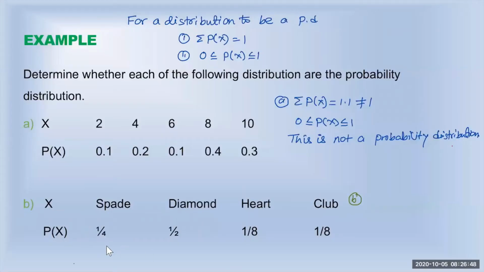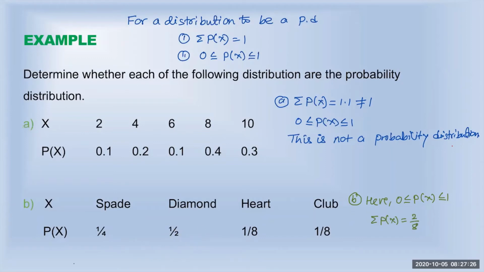In part B, if you look at these probabilities, we have 1 over 4, 1 over 2, 1 over 8, 1 over 8. All these values are between 0 and 1. So the probabilities are between 0 and 1. And also, if you try to add, let's see what we get. Here we have 1/4. 1/4 is the same as 2/8 because I want to make a common denominator while adding.